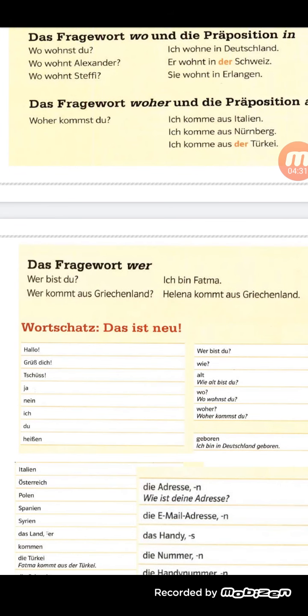And the last question word is wer, which means who. Wer bist du? Who are you? Ich bin Fatma. Wer kommt aus Griechenland? Who comes from Greece? Helena kommt aus Griechenland.